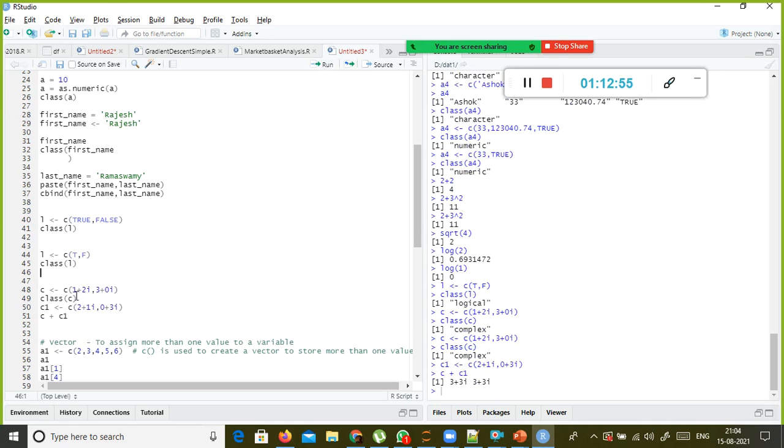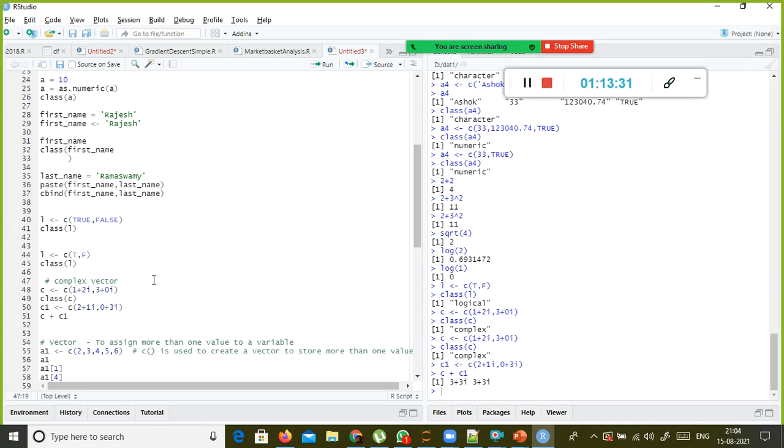All the real values get added: 1 plus 2 is 3, and 2i plus 1i is 3i, and 3 plus 0 is 3, and 0 plus 3 is 3i. So element-wise arithmetic operations can be performed with the complex vector also. This is called your complex vector. Now you understood the various data types, and I also compared this with Python.